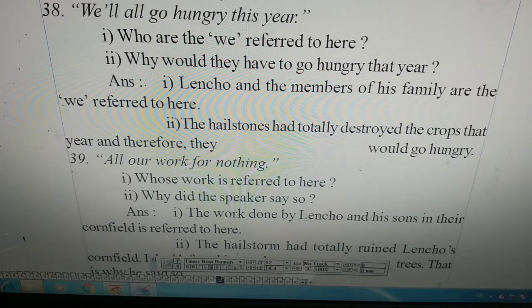That is the answer of the first question. The answer of the second question is, the hailstone had totally destroyed the crops that year, and therefore they would go hungry.